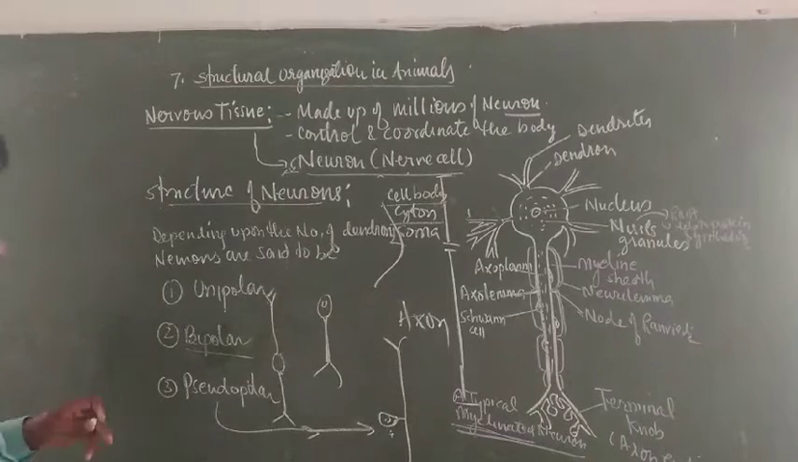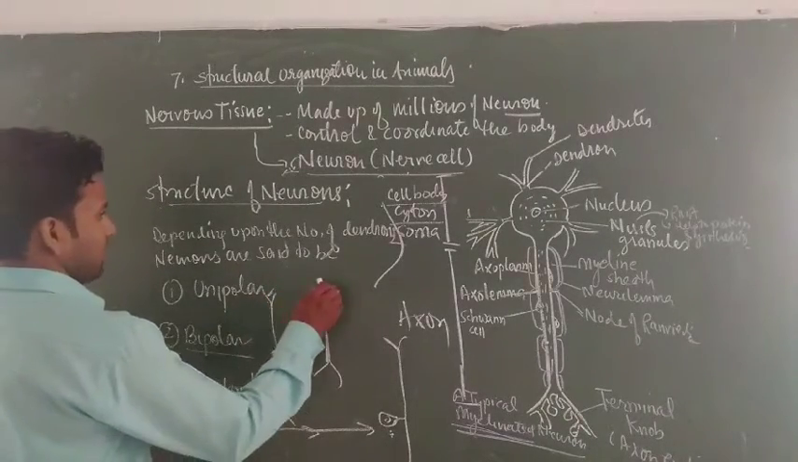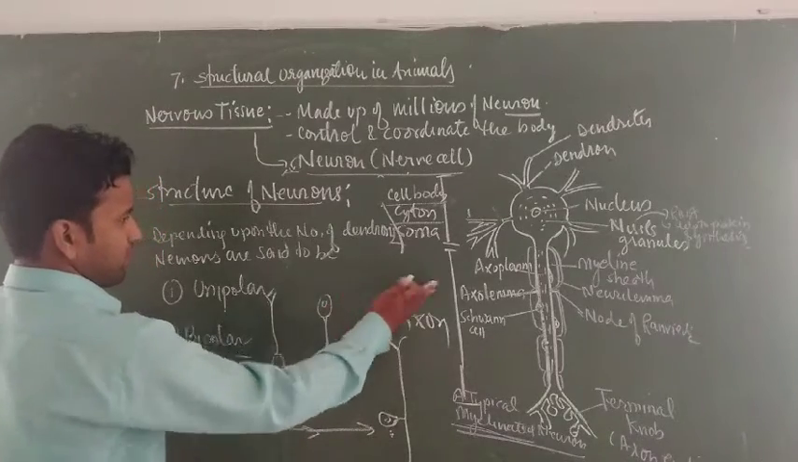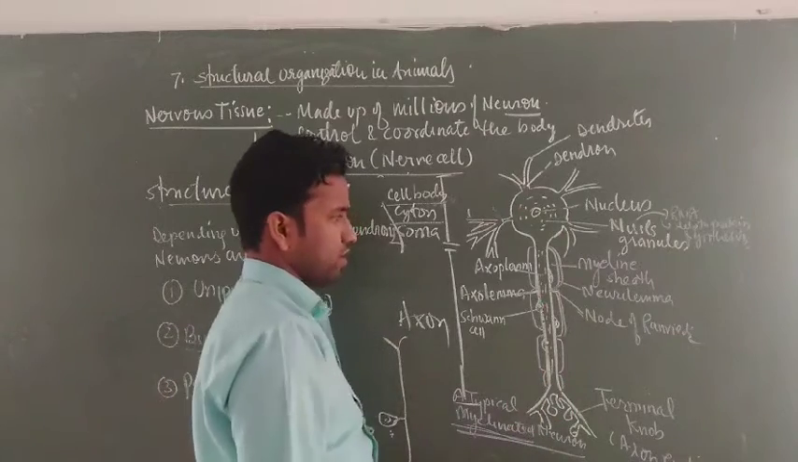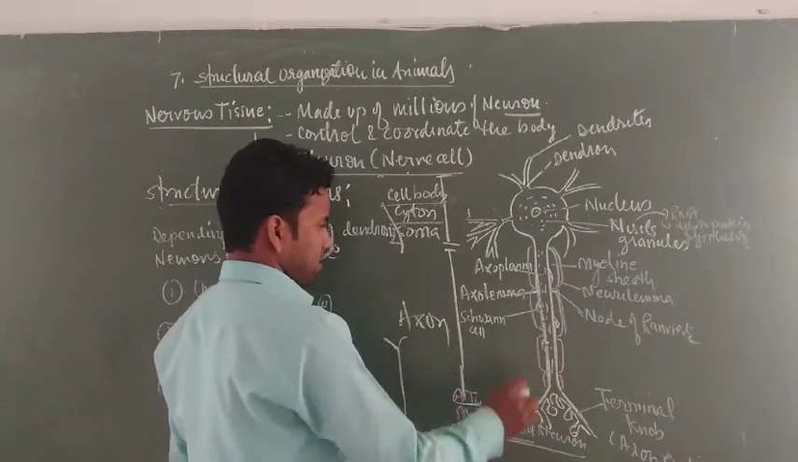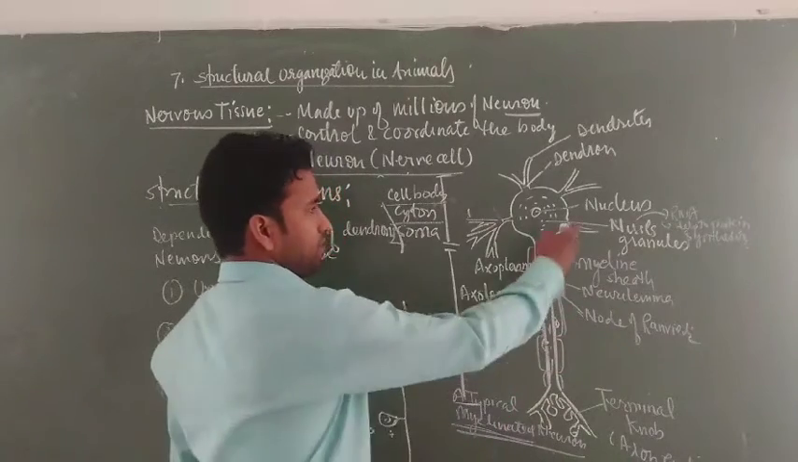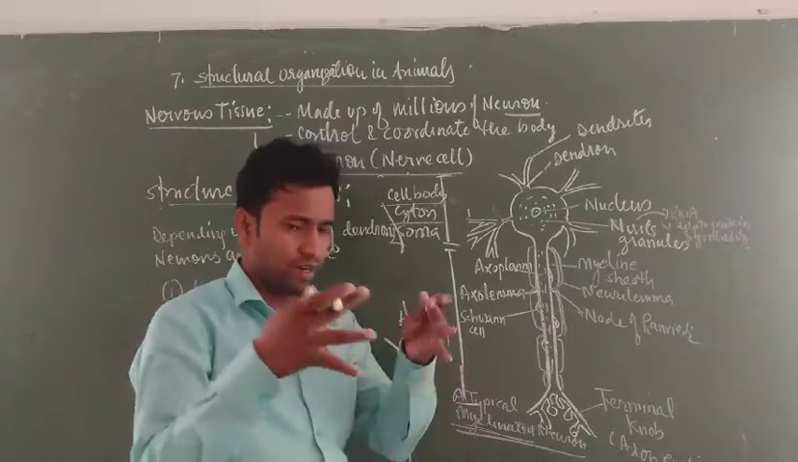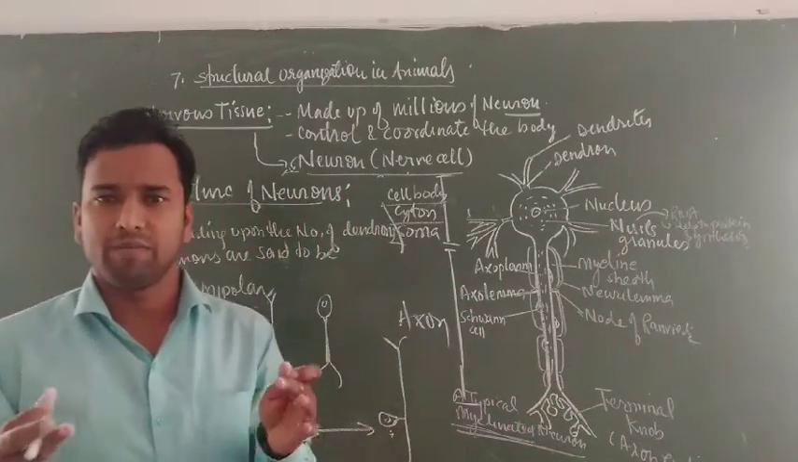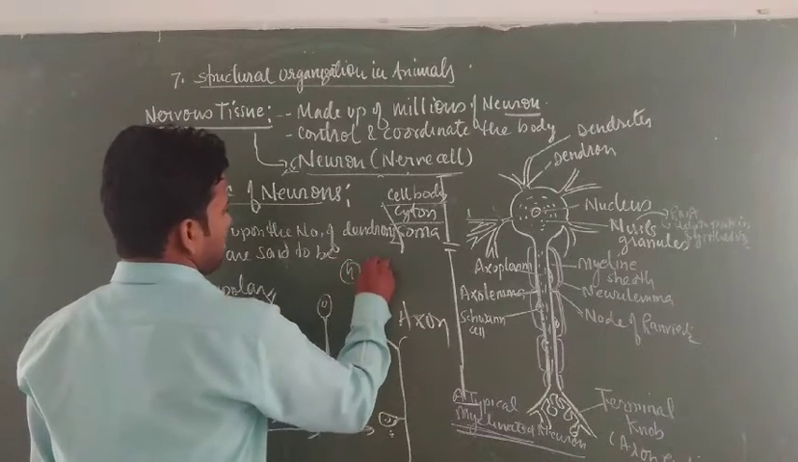And the fourth one is multipolar. You can see the structure of a multipolar neuron here. One of the dendrons is converted into the axon, and the remaining dendrons arise from multiple sides of the cyton body. So the fourth one is multipolar.